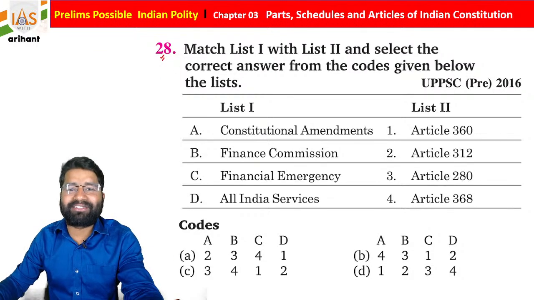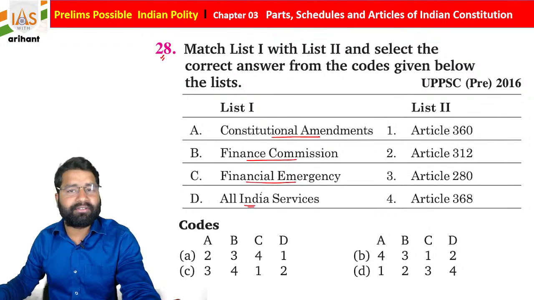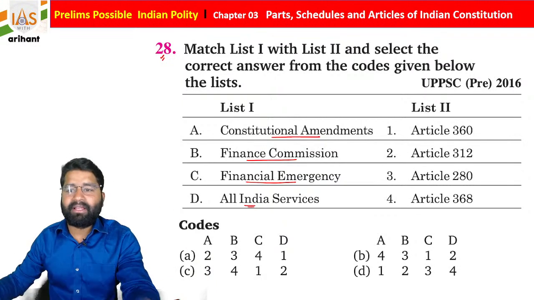Once again you have to match the following. The constitutional amendment, list 1: Finance Commission, Financial Emergency or All India Service. So these are the four statements in list 1, and you have to match them with list 2 according to article.